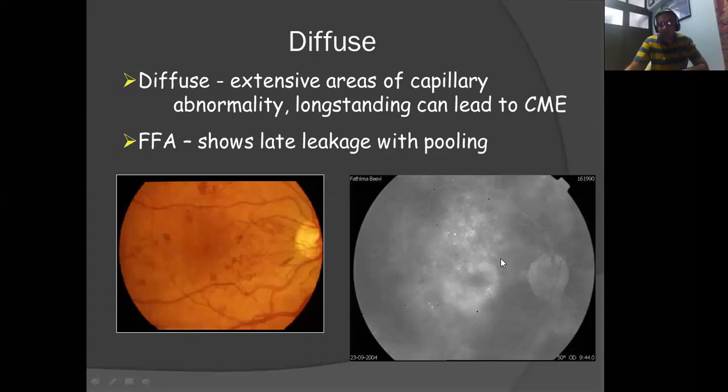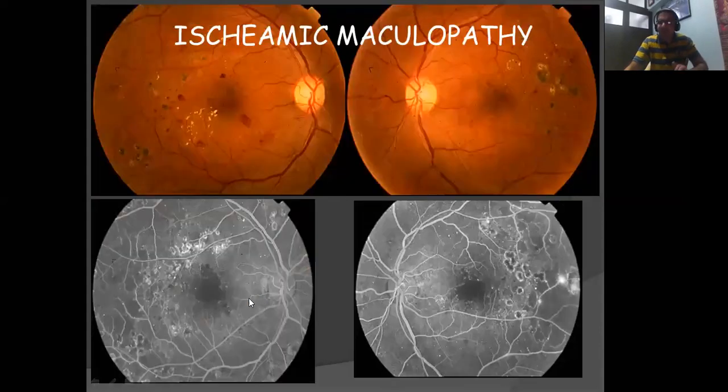Another point not to be forgotten is that the FAZ size is usually measured in the early frames. Make sure that within the first 1 minute, in the very early phase, you measure the size of the FAZ. Later, small microaneurysms will start leaking, and that will not give you a correct assessment of whether your FAZ is enlarged or distorted. So always remember that the early frames are important.